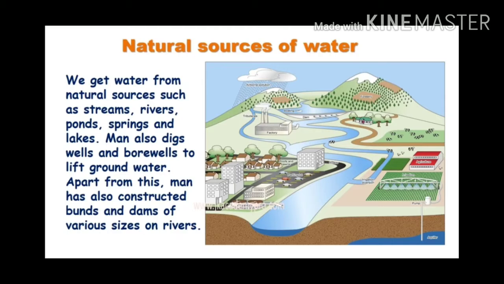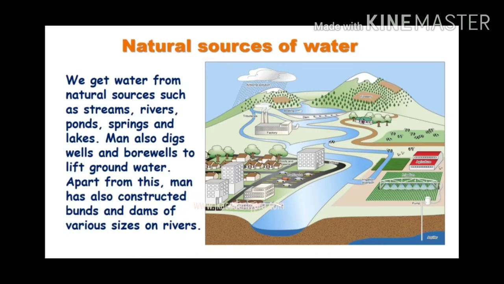Natural sources of water. We get water from natural sources such as streams, rivers, ponds, springs and lakes. Man also digs wells and bore wells to lift groundwater. Apart from this, man has also constructed bunds and dams of various sizes on rivers.